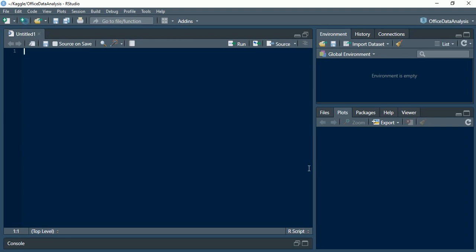Today we'll be working on a data set called the Office data set. If you are aware, there is a show called The Office, which is next most famous to the Friends show. It's a very good show and it is filled with comedy. We will be getting this data set from GitHub, so let me tell you where exactly to get it from.